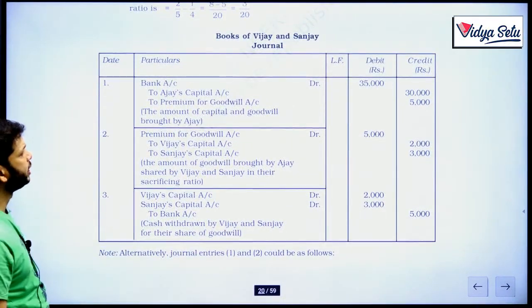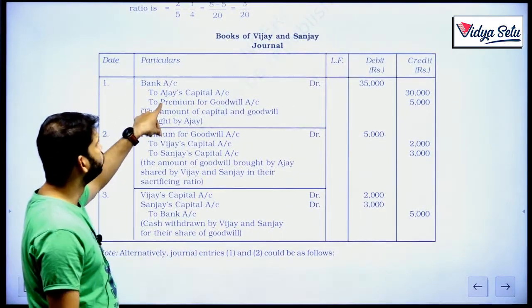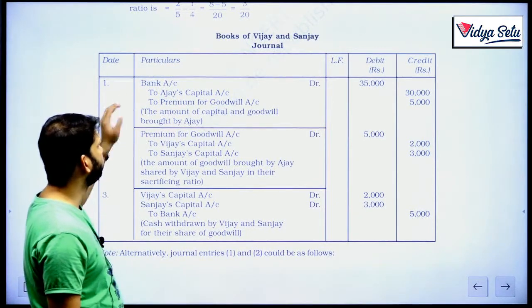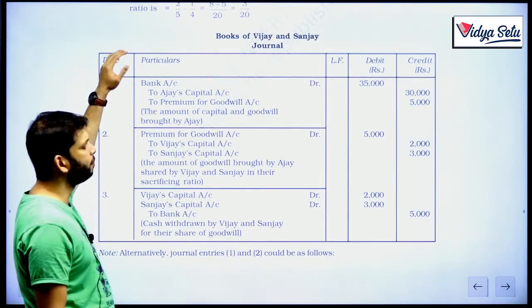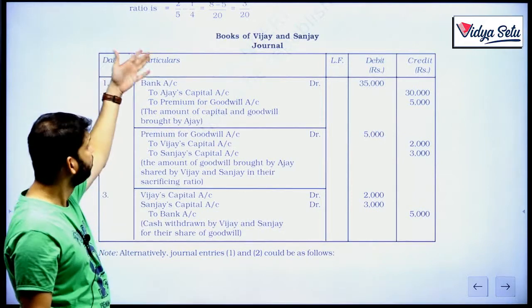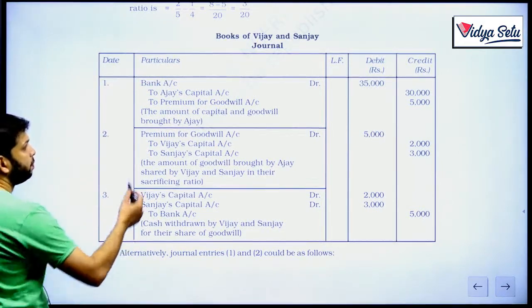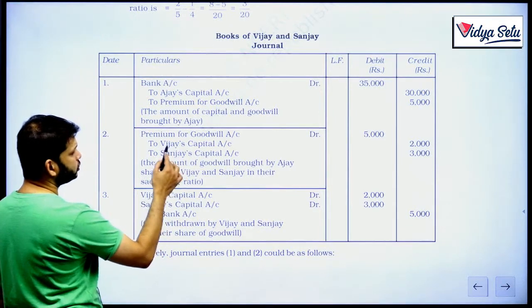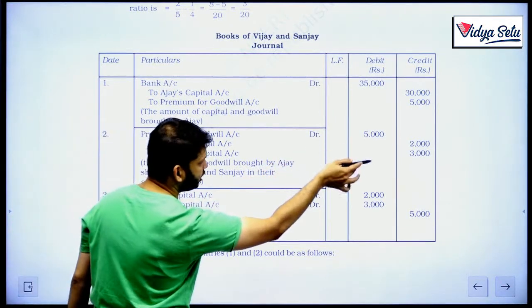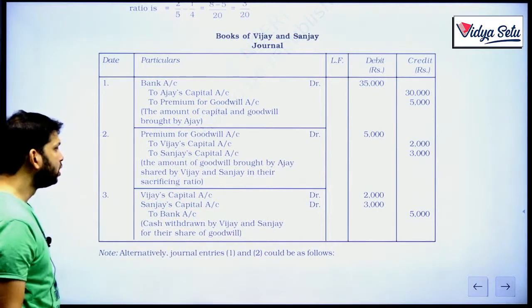So first of all, he's bringing in money. Bank account to Ajay's capital to premium for goodwill. See now, they have mentioned in the above question that he's bringing in cash. We can write down cash or bank as the case may be. Then premium for goodwill, debit to Vijay to Sanjay in the sacrificing ratio that we just calculated 2:3.